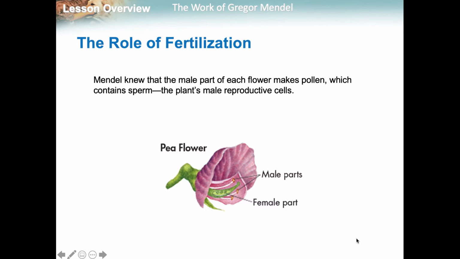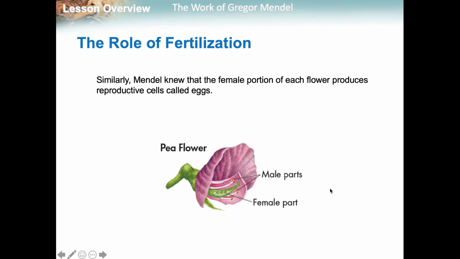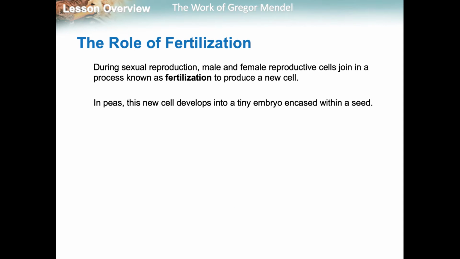So Mendel knew that the male part of each flower makes pollen, which contains the sperm. So the male parts are right there. And then that the female part will take that pollen and produce a new flower, a new bud. And in that female part, there were eggs. So during sexual reproduction, we know if male and female reproductive cells come together, it's known as fertilization, and that produces a new cell.